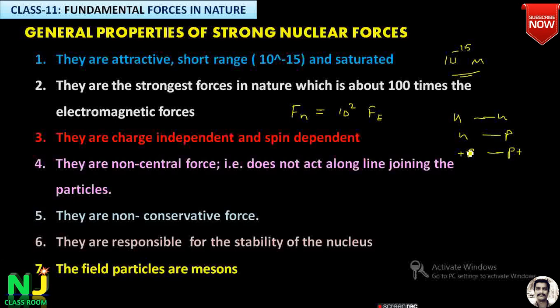The field particles involved are called mesons. How do neutron and proton bind together and interact? Because of the exchange of mesons, that is pi mesons, the particles which are responsible for the nuclear forces. So these are the important general properties we should know about the nuclear forces.